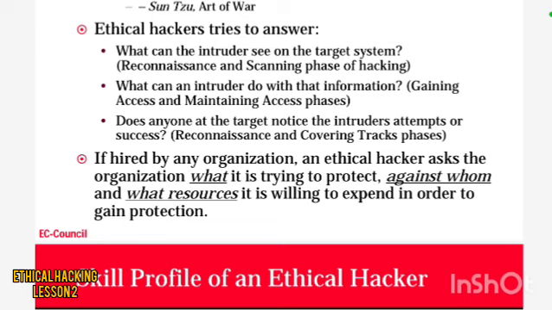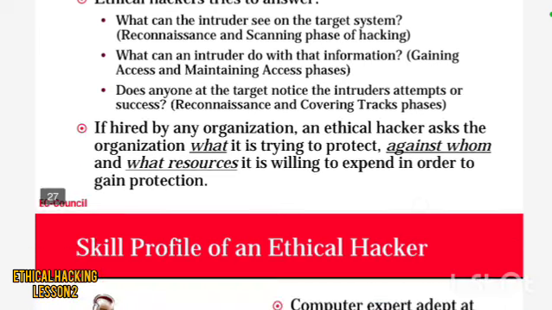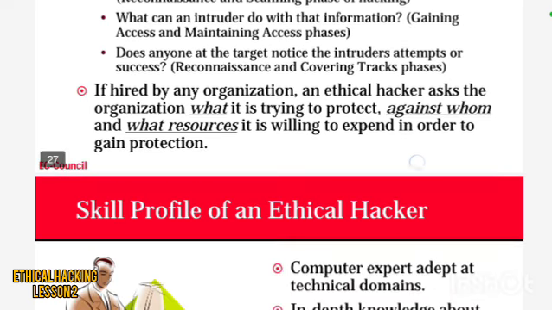These are the questions of the ethical hacker for the organization. Then the ethical hacker provides security against unauthorized actions on these things.